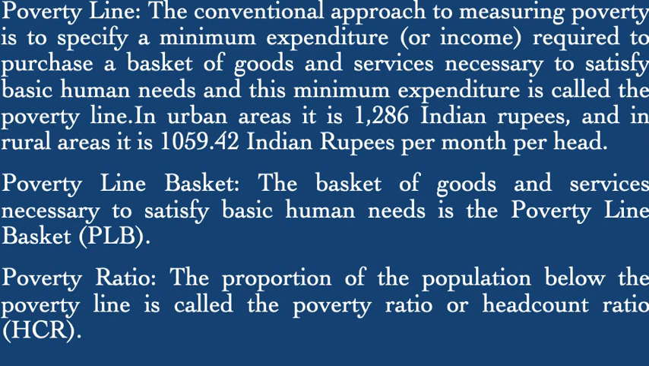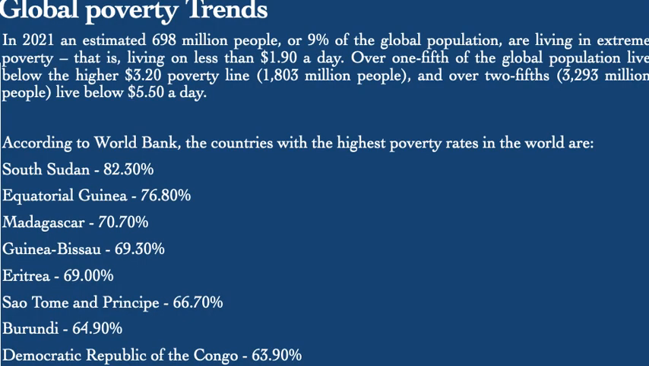Poverty line basket. What is the poverty line basket? The basket of goods and services necessary to satisfy basic human requirements is the poverty line basket. What is the poverty ratio? The proportion of the population below the poverty line is called the poverty ratio or head count ratio. Now let us look into the global poverty trends.